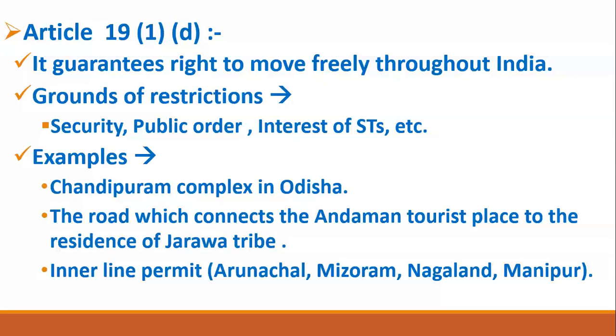Similarly, friends, there is a concept of inner line permit. Now, what is the inner line permit? Suppose you want to go to the state of Arunachal Pradesh, Mizoram, Nagaland, or Manipur, then you need a document called the inner line permit. So, what is the inner line permit or ILP? ILP is a document which you need if you want to visit the states of Arunachal Pradesh, Mizoram, Nagaland, and Manipur. Without the inner line permit, the government and police will not allow you to enter the territory of these states.